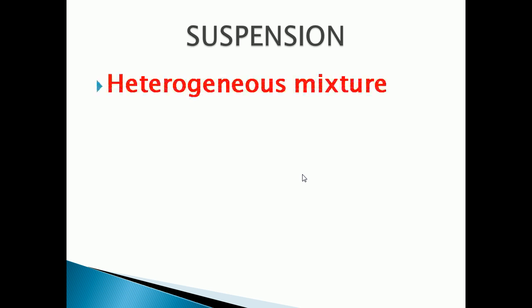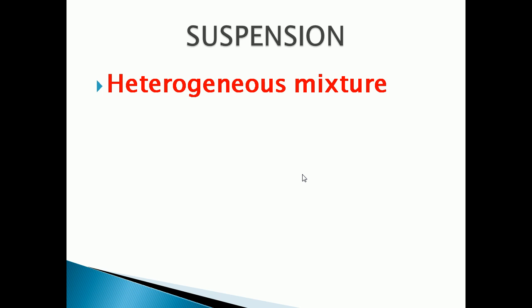So now we can see what is meant by suspension. Suspension is a heterogeneous mixture. Heterogeneous mixture I explained in the last class, in which the solute will not be dissolved properly. Homogeneous means there will be a uniform composition. Heterogeneous means non-uniform composition.